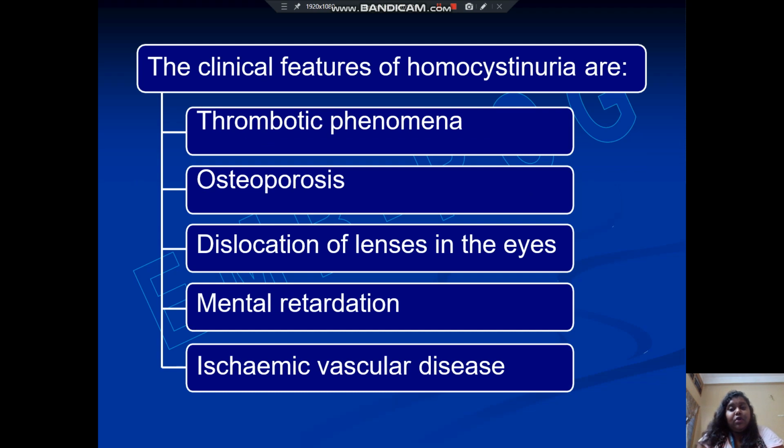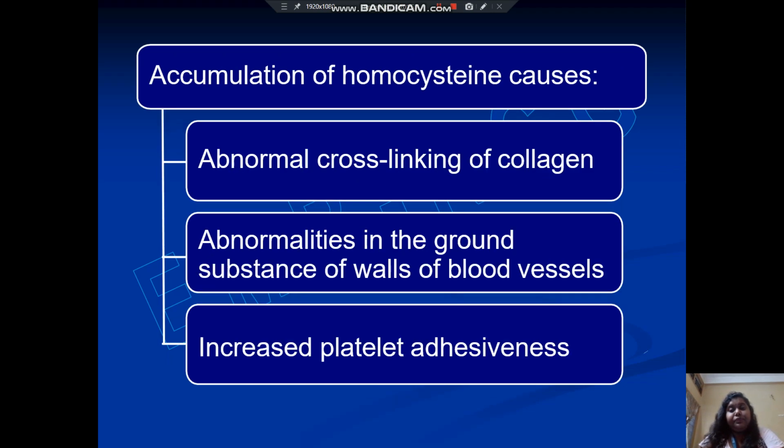The clinical features of homocystinuria are thrombotic phenomena, osteoporosis, dislocation of lenses in the eyes, mental retardation, and ischemic vascular disease. These are caused due to the absence of this enzyme.